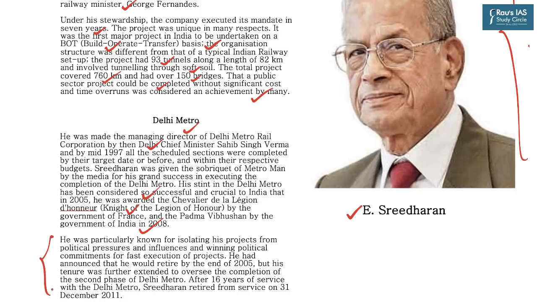And here, the experience of him having successfully constructed the Kolkata Metro, or playing a key role in that, came in very handy. He was particularly known for isolating his projects from political pressures and influences and winning political commitments for fast execution of projects. He had announced that he would retire by the end of 2005, but his tenure was further extended to oversee the completion of the second phase of Delhi Metro. After 16 years of his service with Delhi Metro, Sreedharan retired from service in 2011, but still as of now, he is looking after a lot of metro projects across the country.